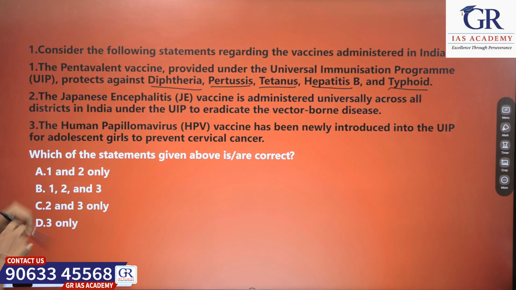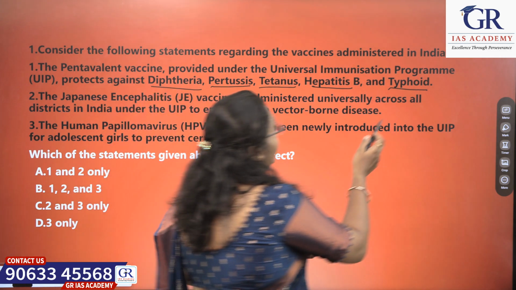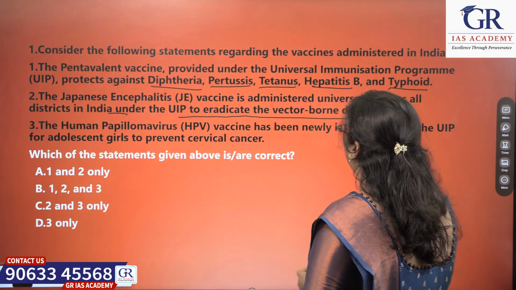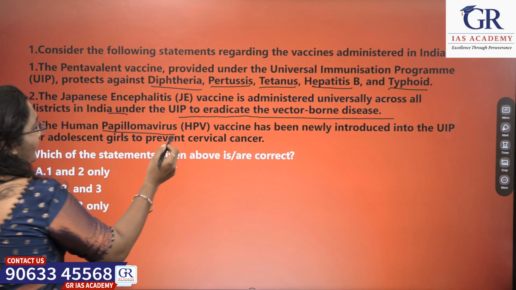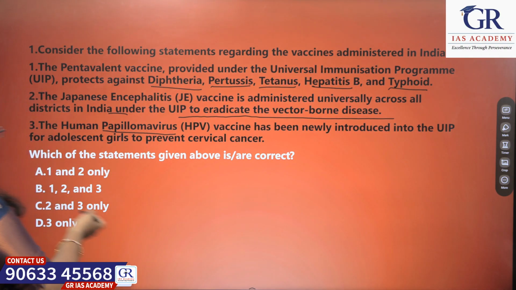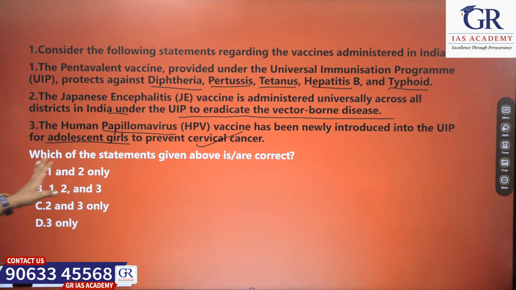Your second statement is, the Japanese encephalitis vaccine is administered universally across all districts in India under the UIP to eradicate the vector-borne diseases. The third one is, the human papilloma virus, that is HPV vaccine, has been newly introduced into the UIP for adults and girls to prevent cervical cancer. So, which of the statements given above is or are correct? Option A 1 and 2 only, option B 1, 2 and 3, option C 2 and 3 only, option D 3 only.